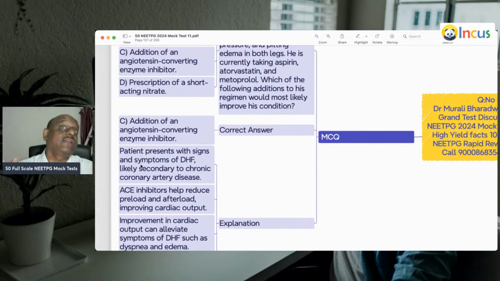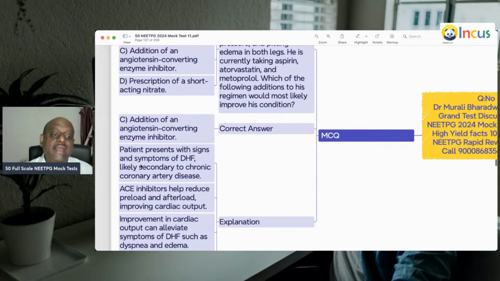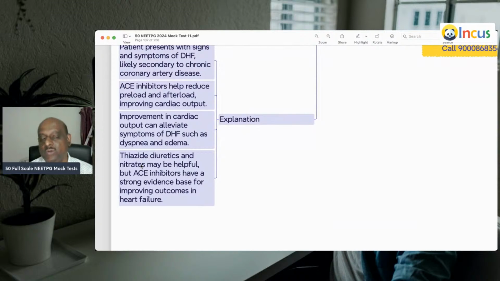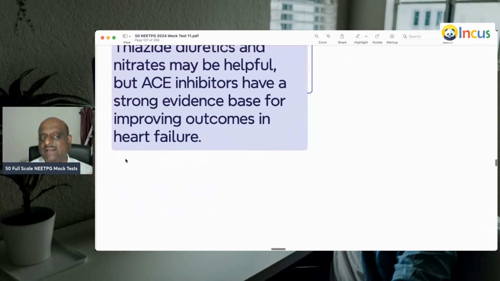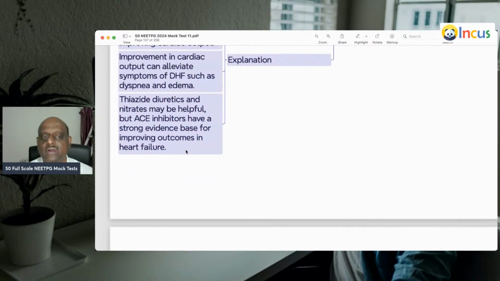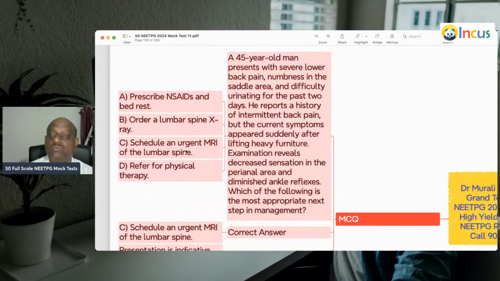It is the ACE inhibitors. You can use thiazide diuretics, you can use nitrates, they may be helpful, but ACE inhibitors have strong evidence of improving the outcome whenever the patient is having heart failure, is what you should remember.